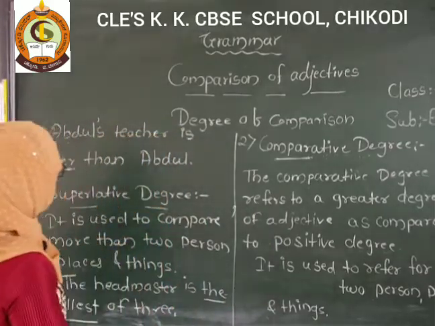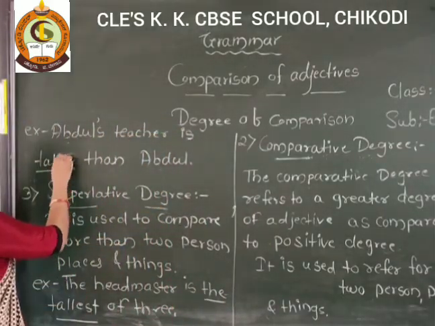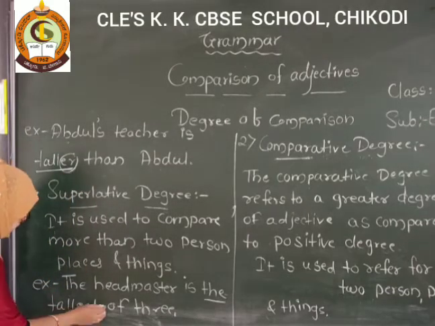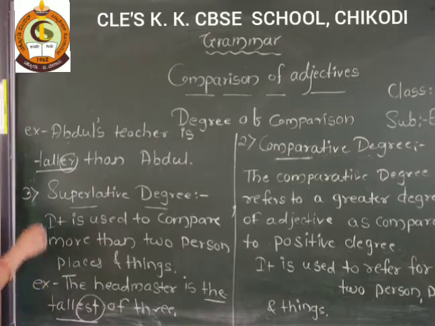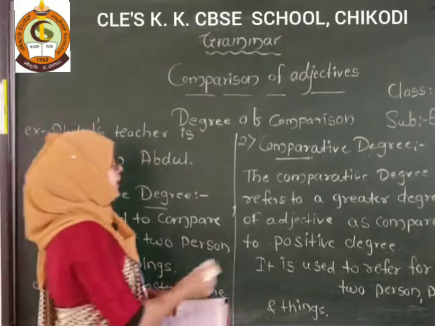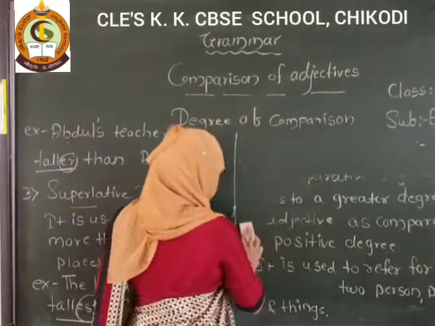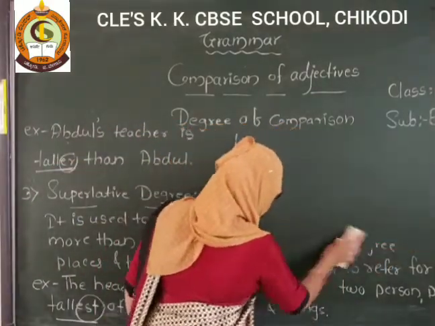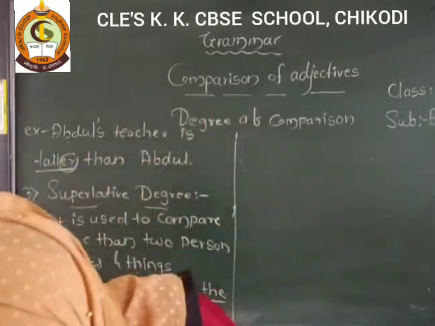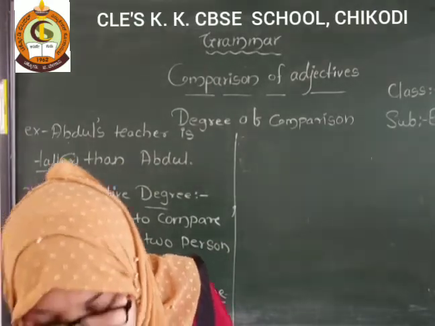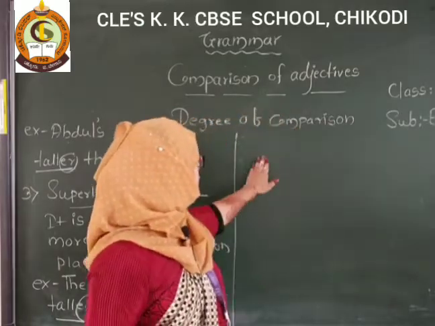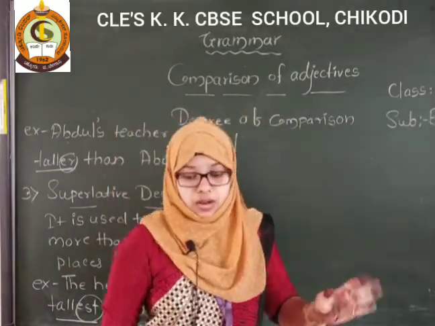So here you can see the example. Here what do we use? ER for the comparative adjective, yes, and here EST we use for the superlative. So this is the difference. Here ER we use, EST we use. Why do we use them? There is a rule. We have to see. So what is the rule? We add ER or EST to most one or two syllable adjectives,